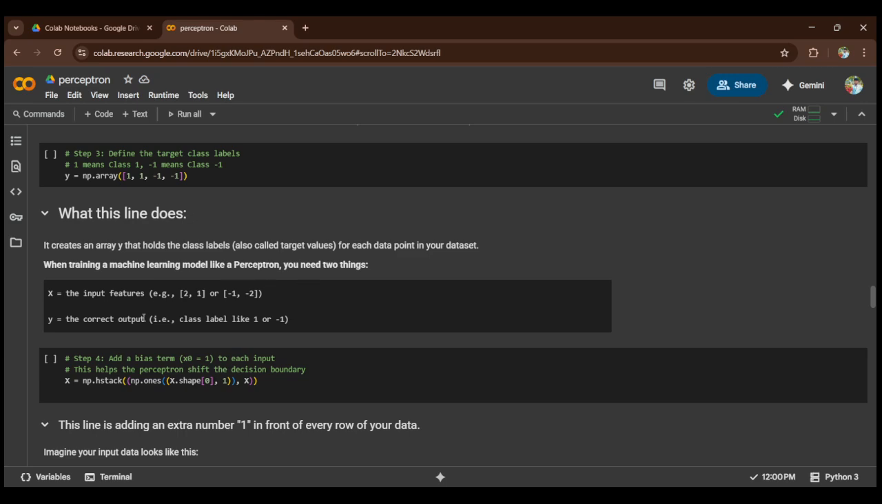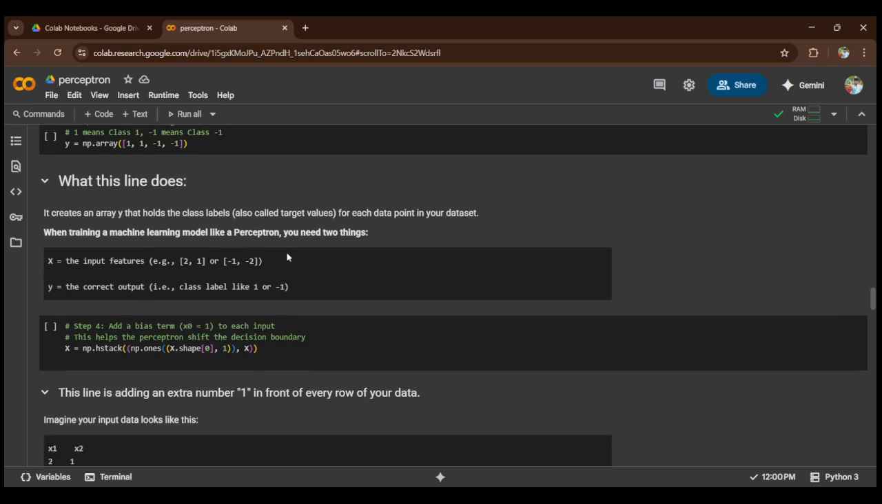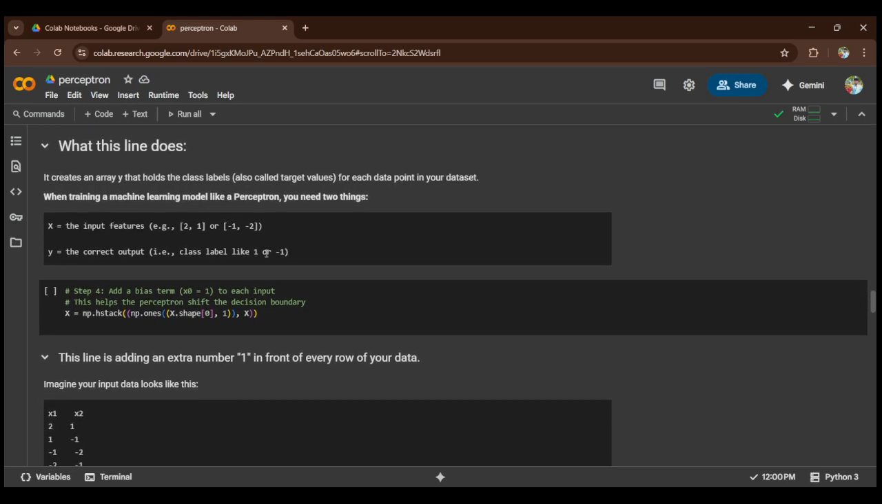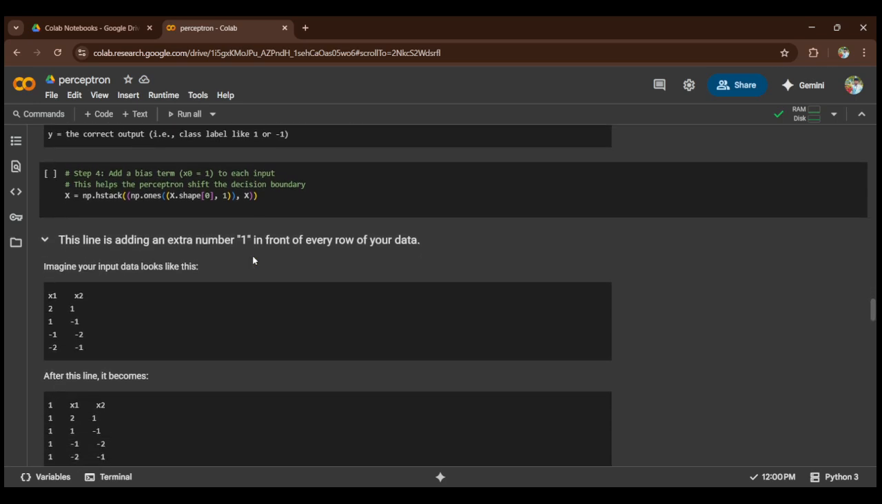When training a machine learning model like Perceptron, we need two things, X and Y. So what is meant by this? X means the input features that we are inputting, and Y is the output. That is, it is the target also. We can say Y is the target output. Okay, then step number 4.